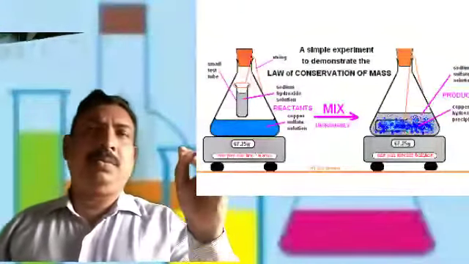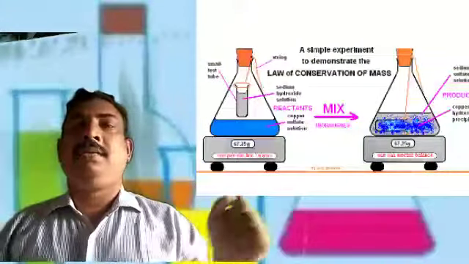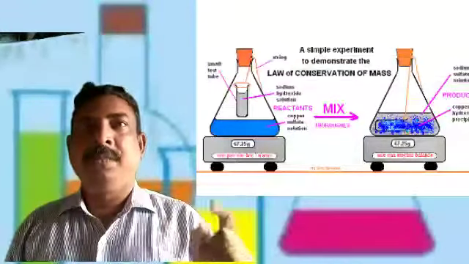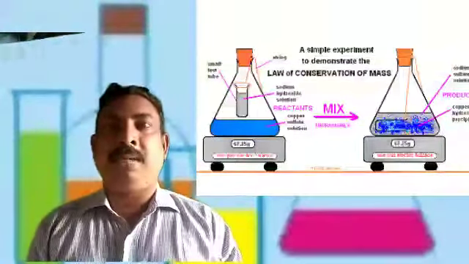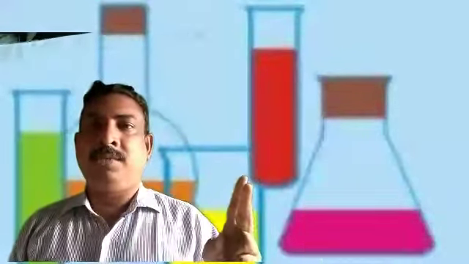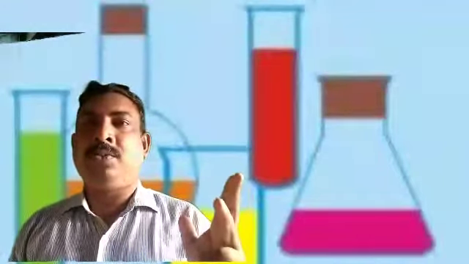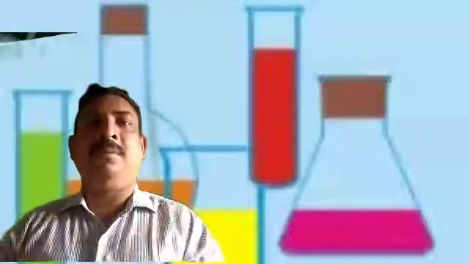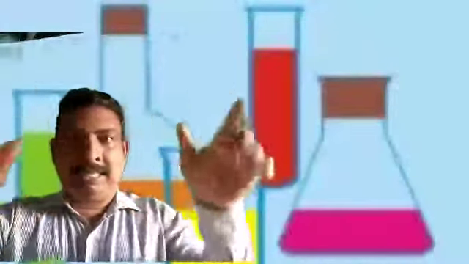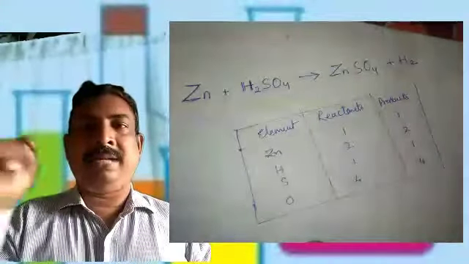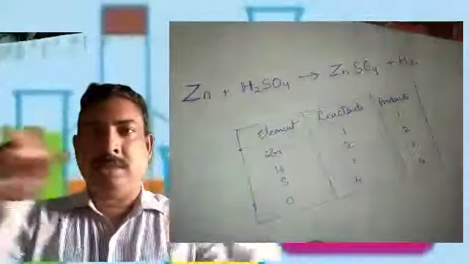Now look at one simple equation. I'm going to say it, and all of you write the equation. Zn plus H2SO4 gives ZnSO4 plus H2. Once again I am repeating, Zn plus H2SO4 gives ZnSO4 plus H2. Now identify step by step, on the reactant side and product side, how many atoms are there of each element. So please make a table. Write the element first, then the number of atoms on the reactant side, and the number of atoms on the product side. Please form the table. Okay?